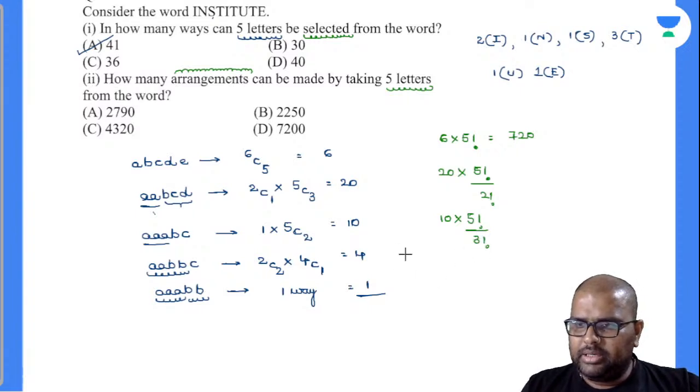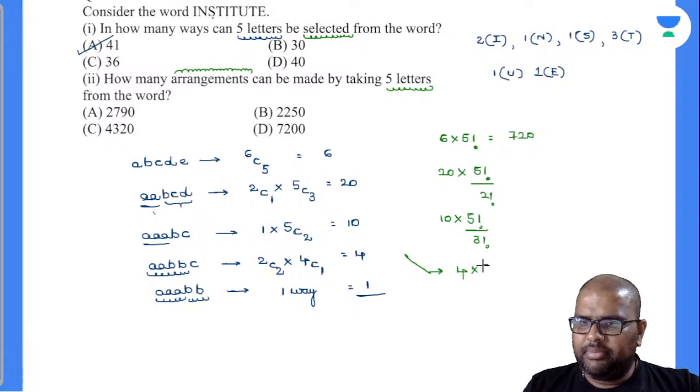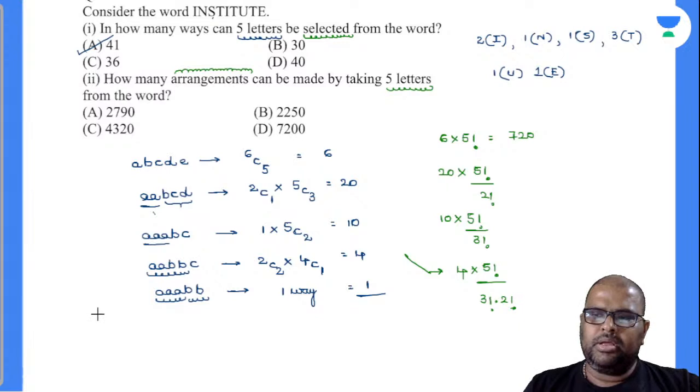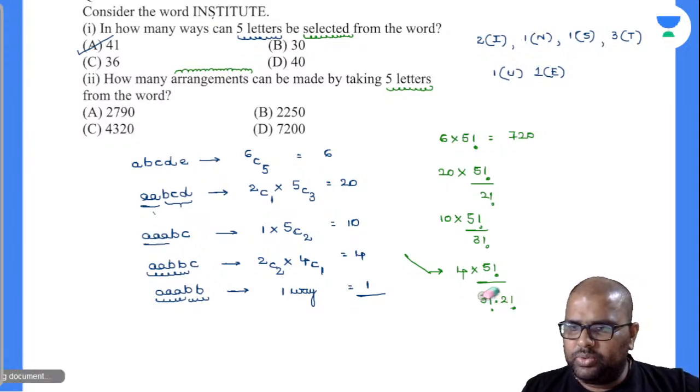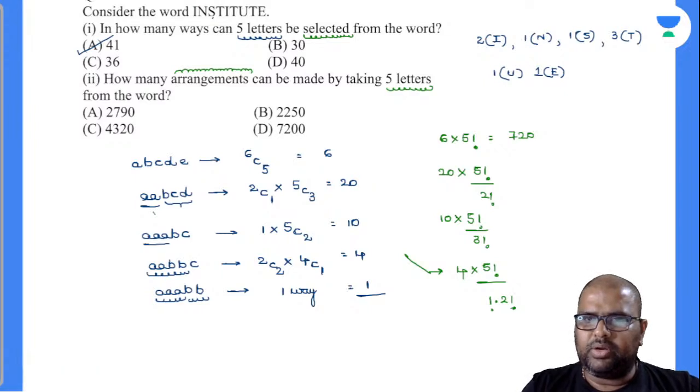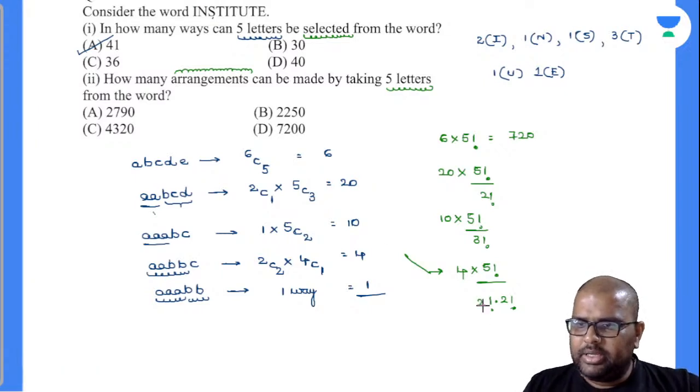Now come to here, which will be 4 into 5 factorial by, yes, there are duplicities. 3 factorial into 2 factorial. Am I right? Oh, sorry, 2 factorial into 2 factorial, not 3 into 2. 2 factorial into 2 factorial. Done. Is there any other?